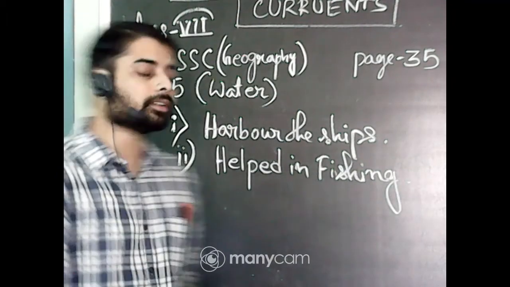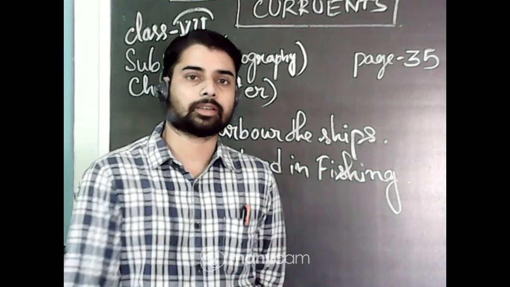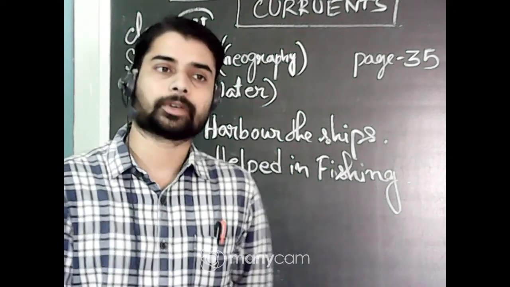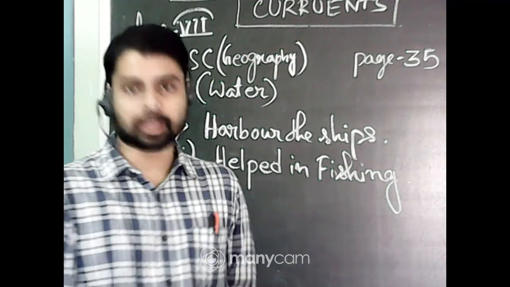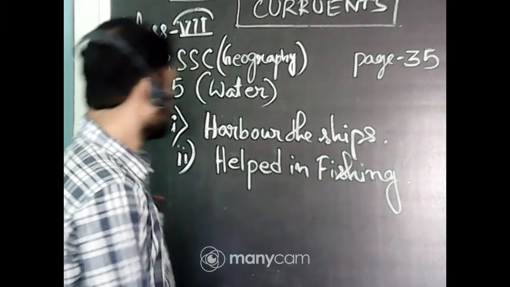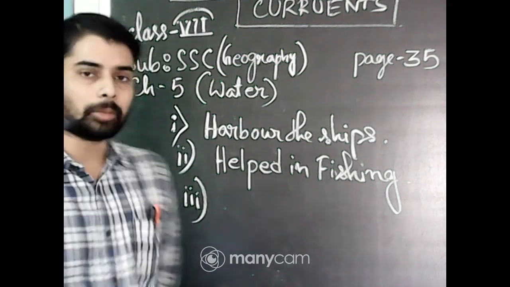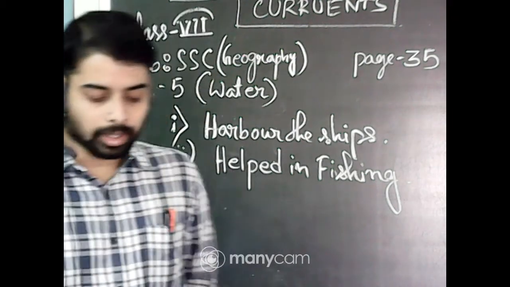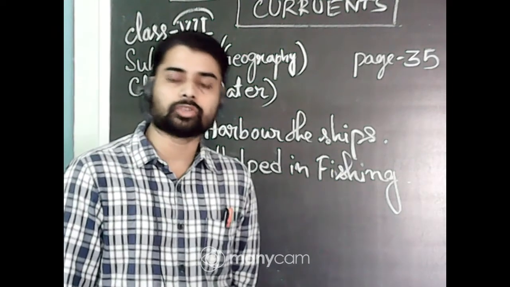So every year a lot of fishermen go to the sea shores of Bengal for catching the hilsa fish, from the hilsa fish on the estuary of the Ganges river. So number 3, the rise and fall of water due to tides is being used to generate electricity.